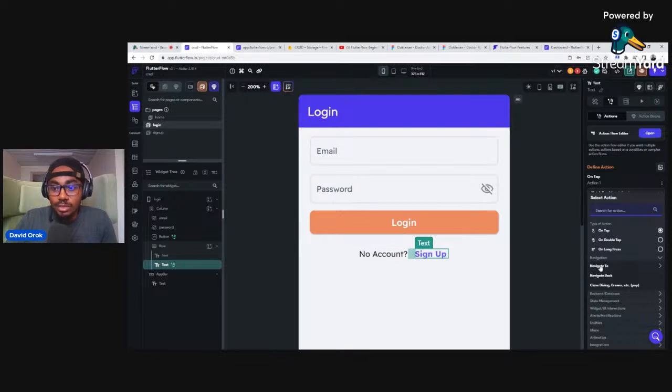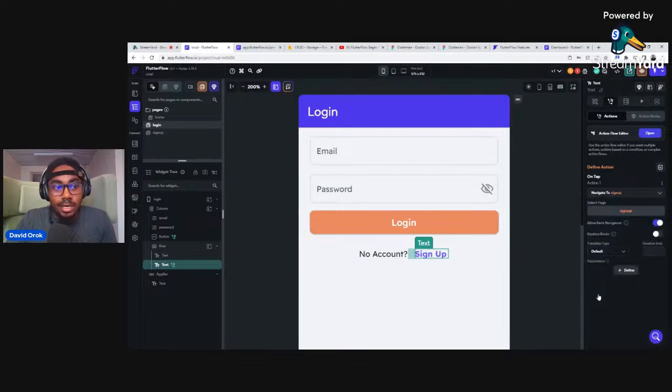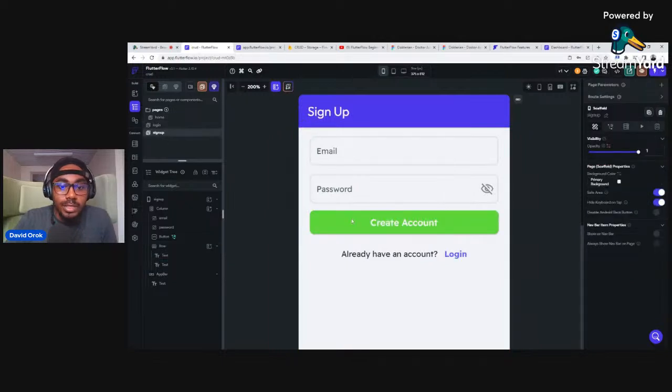We will say navigate to, right? So on tap, when the user taps, we want it to navigate to where? Want to navigate to sign up. Great. We can add a transition type and maybe say 500 milliseconds. Good stuff. So we will come here to sign up and do the same thing.